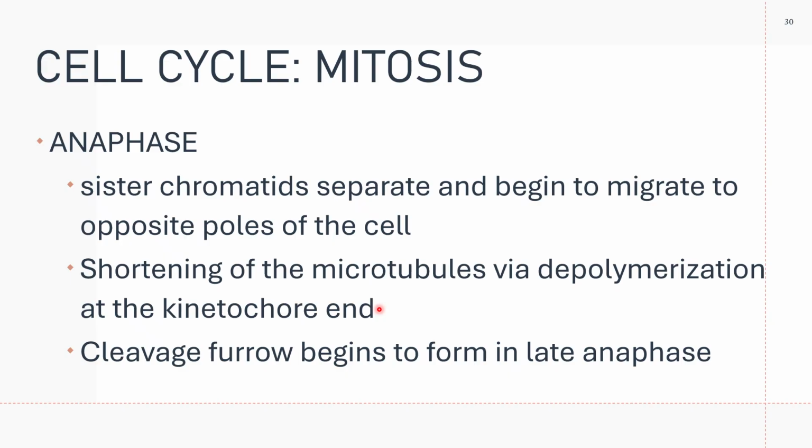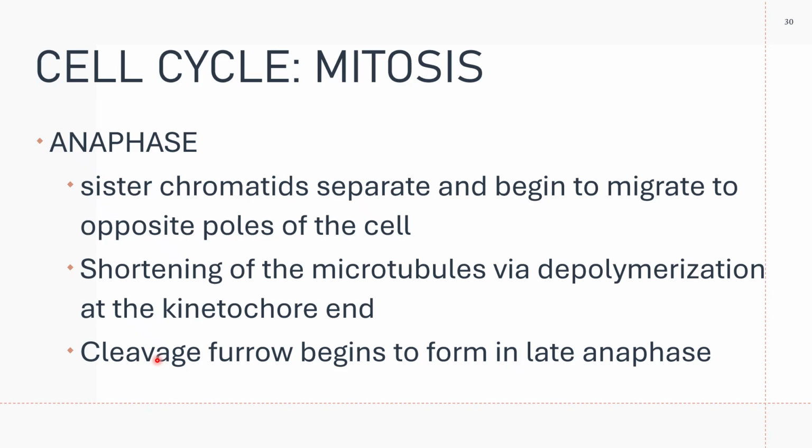Please note that you have spindle fibers, microtubules, that are attached to the kinetochore apparatus of your chromosome. Shortening of the microtubules via depolymerization at the kinetochore end will cause the separation and migration of the sister chromatids.